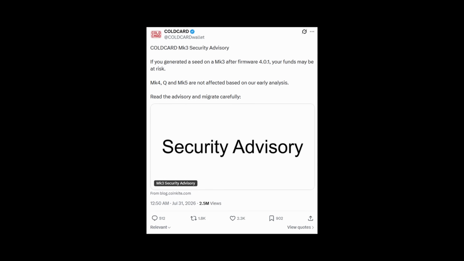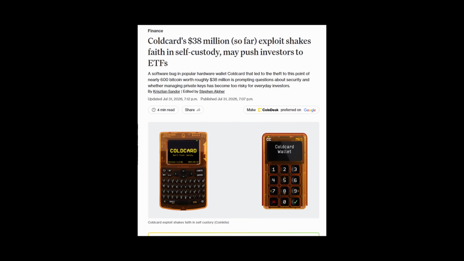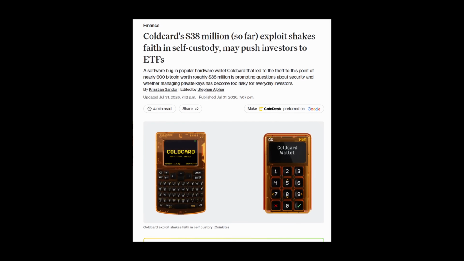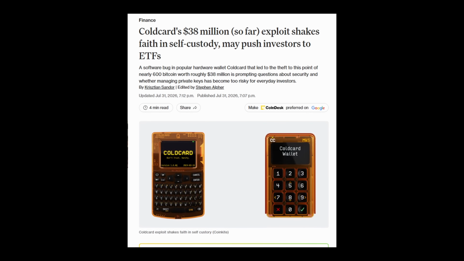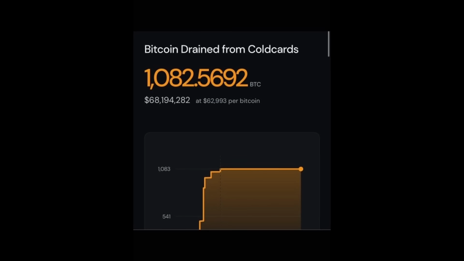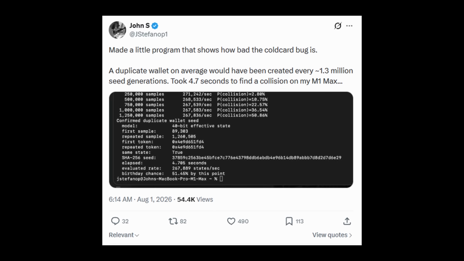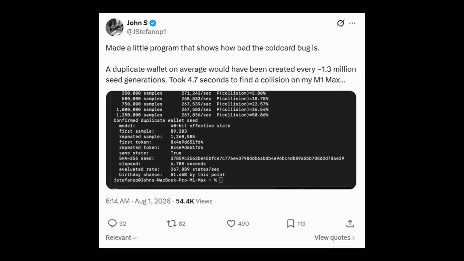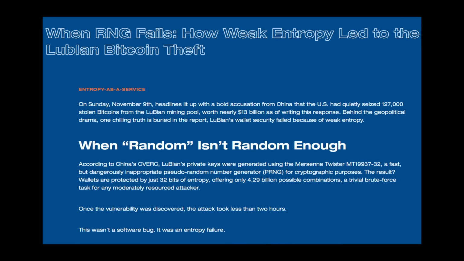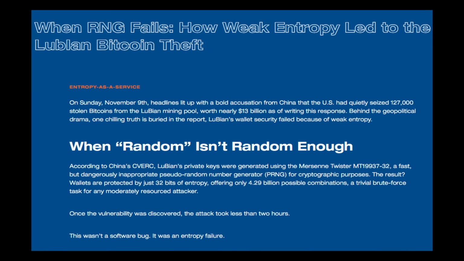In case you haven't heard, Coldcard just announced a firmware bug that made some of their devices generate weak entropy seed phrases, and someone was able to exploit that bug to drain funds from thousands of users for an estimated 1,082 Bitcoin. The problem was latent for years, but AI tools have just allowed the attacker to find and exploit it. But this is not the first time funds have been lost due to weak entropy seed generation.